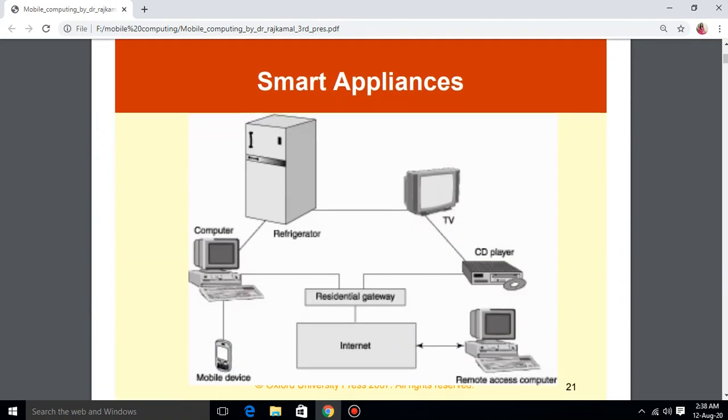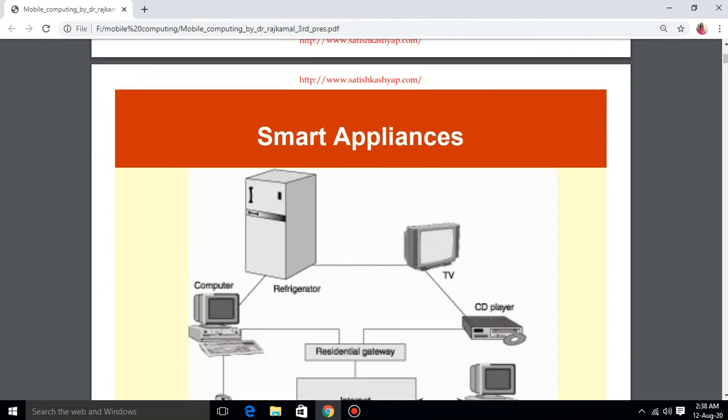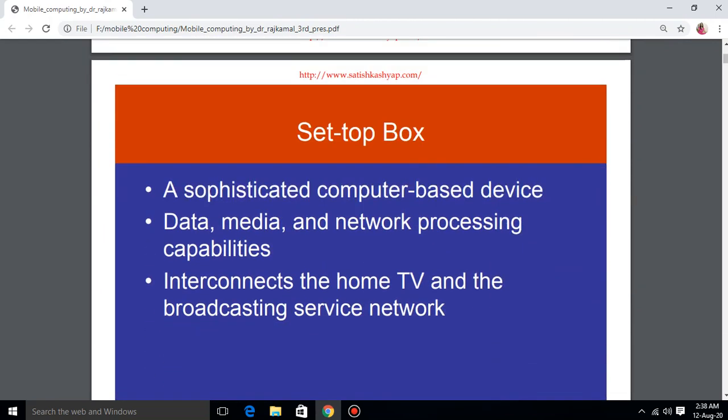Some smart appliances are, as we have just seen, TV, fridge, computer, mobile, CD players, remote access computers. All these smart devices are controlled through the internet, through the residential area central thing, and these work accordingly. Set-top box, as we have seen in TV, there is a set-top box, a sophisticated computer-based device.